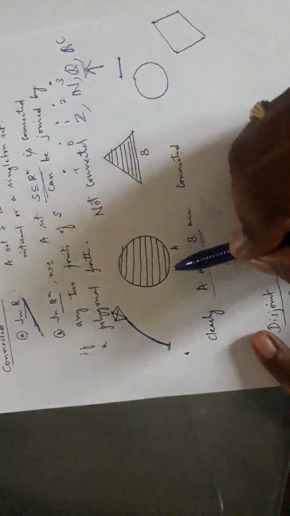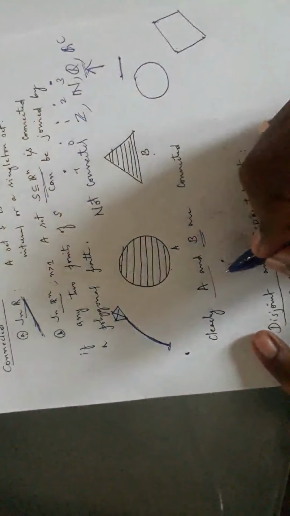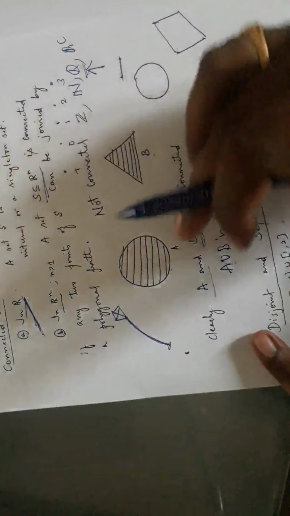See here, that's what I said. A and B are connected. That means A is also a connected set, B is also connected. But A union B is not connected. Because if you take the union, it will be a rectangle, a triangle as well as a circle. How to connect them? You can just take them as they are. Is it clear?